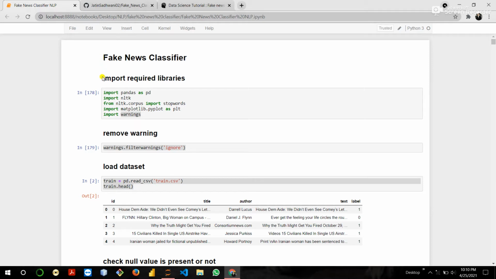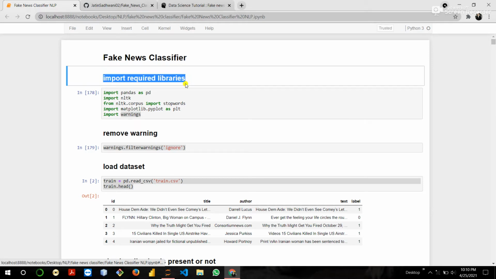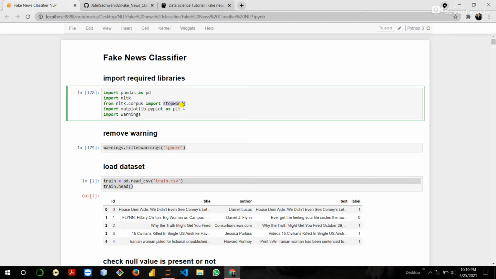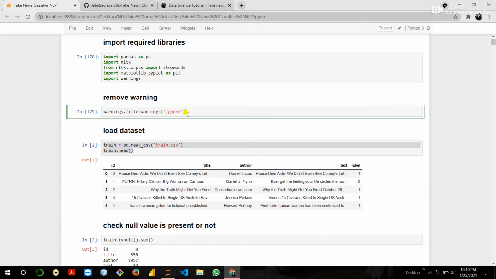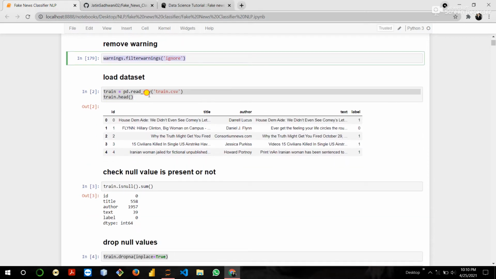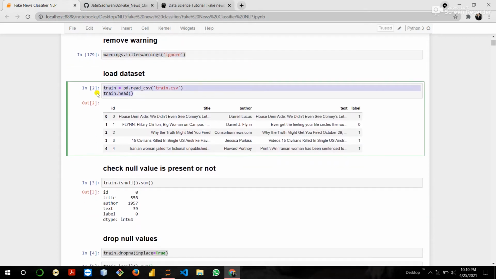First of all, we import the required libraries: Pandas, NLTK, which is an NLP based library, stop words, matplotlib, and warnings. Warnings is basically used to ignore the warnings, so here we ignore warnings. Then here we import the training data.